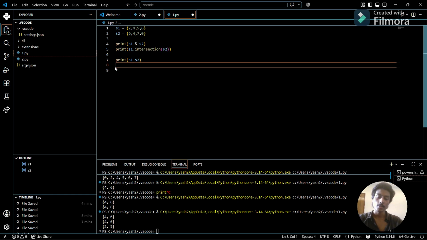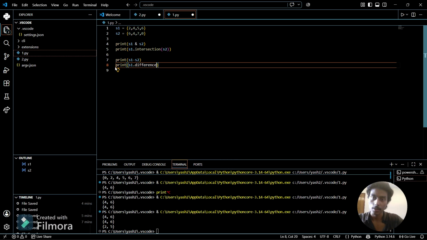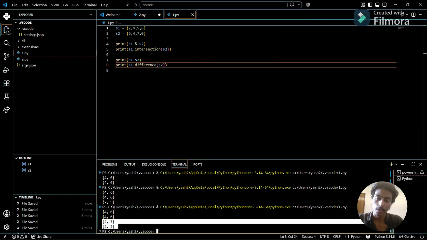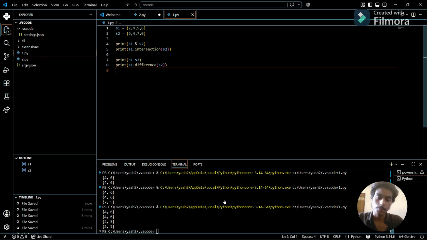Also we have another method, same as we did previously. So s1 dot difference, and we can do s2 here. See, the output will be the same, 2 5 and 2 5. So that's how it works. Now move to the next.